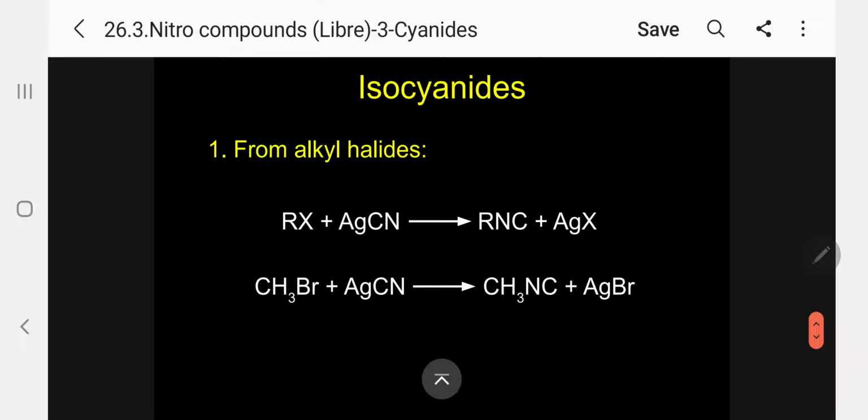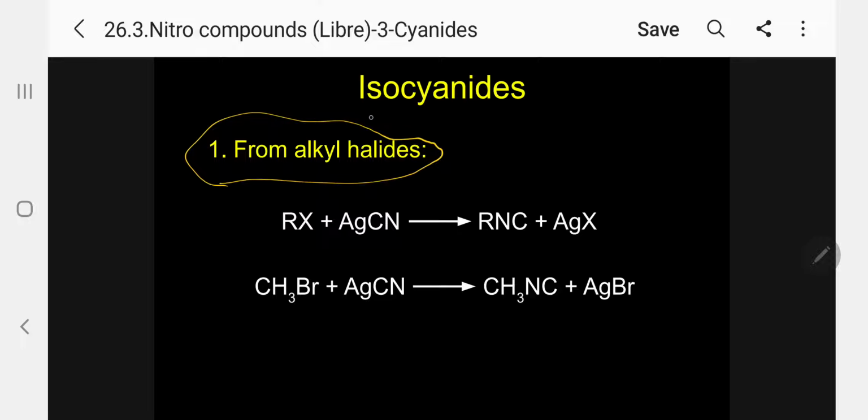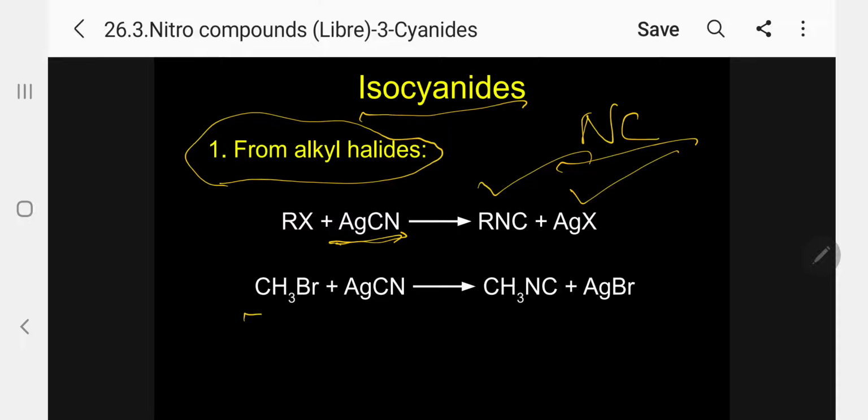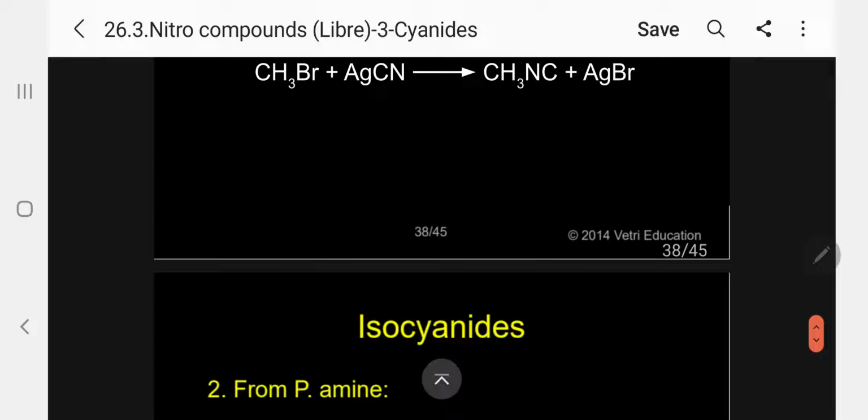Isocyanide. Kindly follow. From alkyl halides, isocyanides can be prepared. The isocyanide group is NC. The only difference is that instead of potassium cyanide, you have to use silver cyanide. When you treat it, RNC will form along with AgX. A specific example: methyl bromide and silver cyanide give methyl isocyanide and silver bromide.